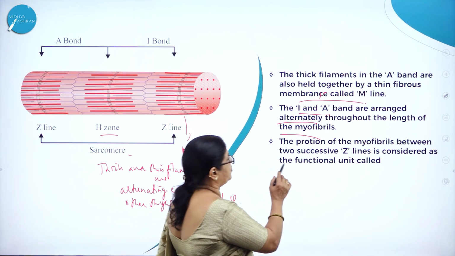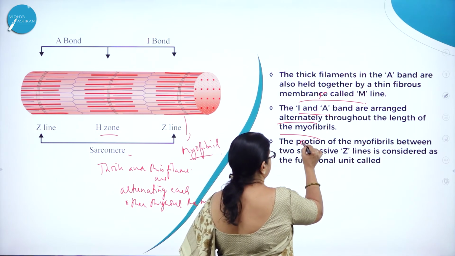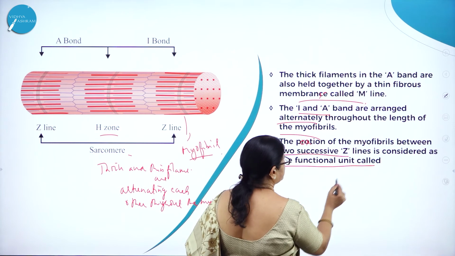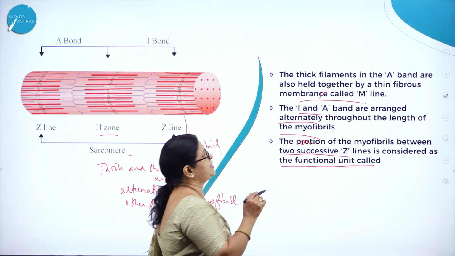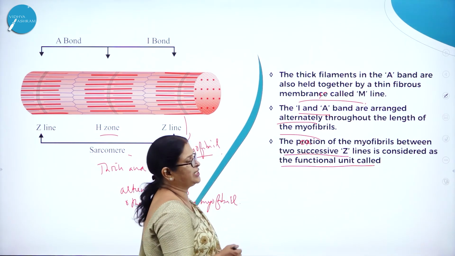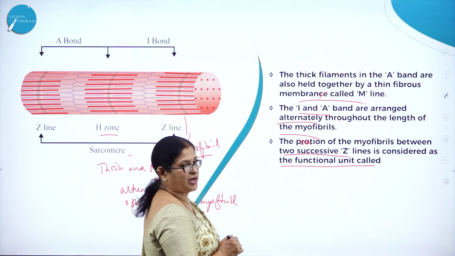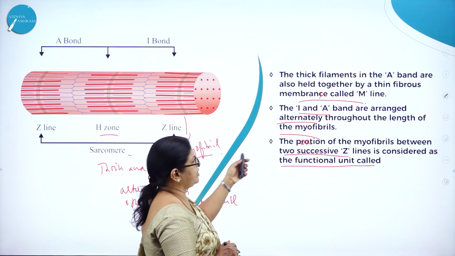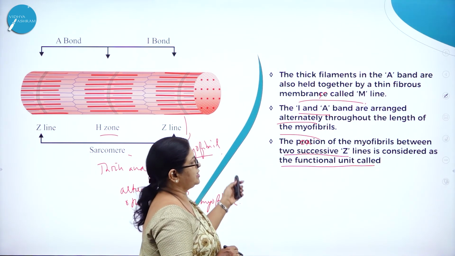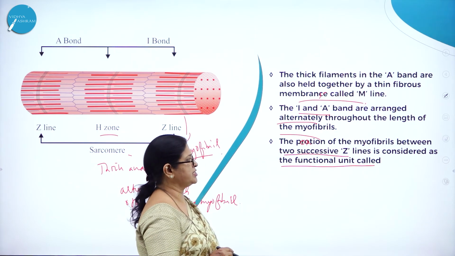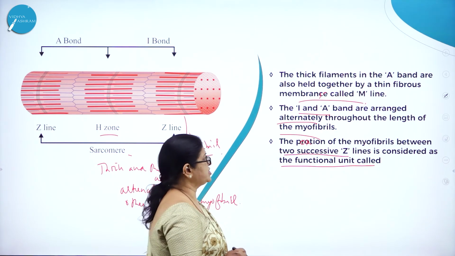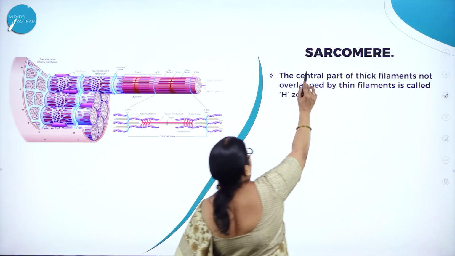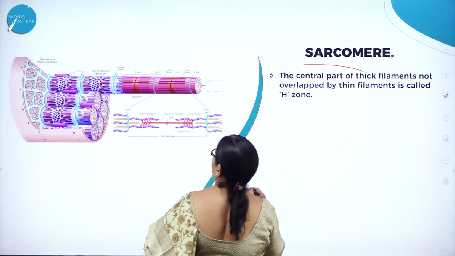So the portion of the myofibril between two successive Z lines is considered as the functional unit. The thick filaments in the A band are held together by a thin fibrous membrane called M line. The I and A bands are arranged alternatively throughout the length of the myofibrils. And that functional unit is called what? Sarcomere.